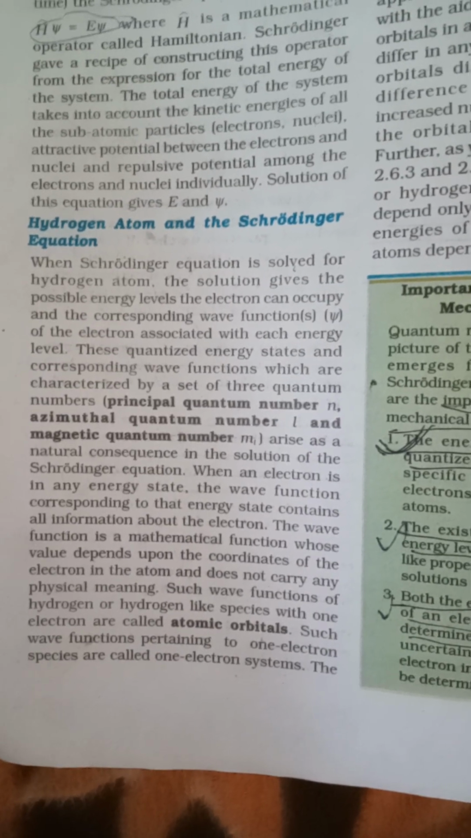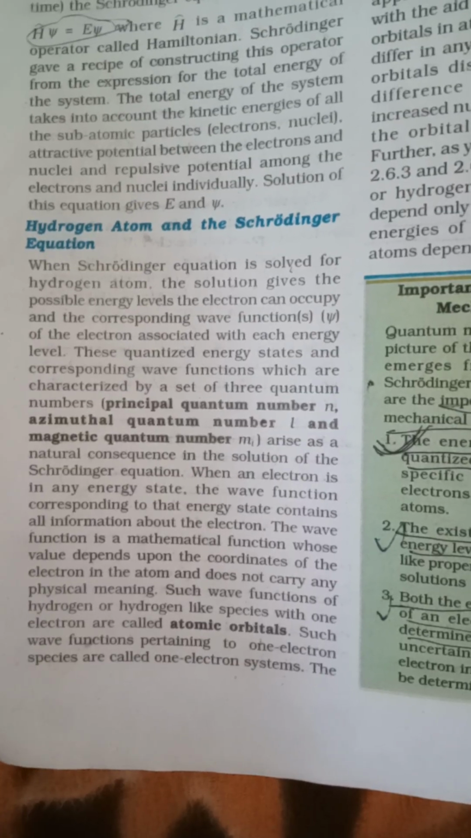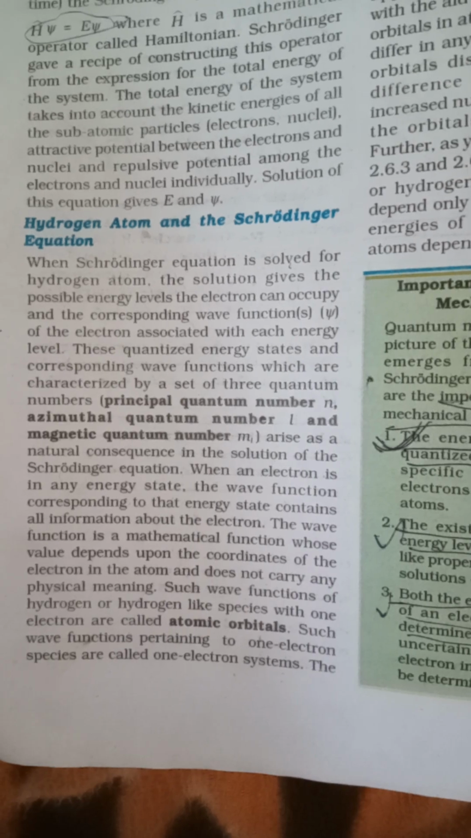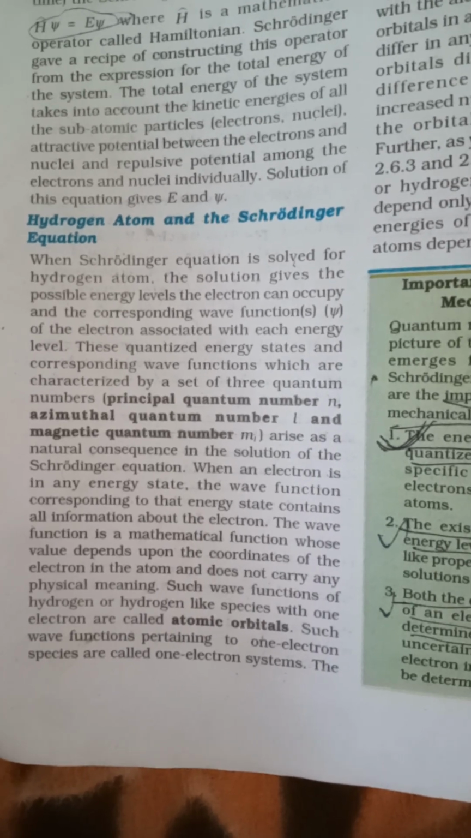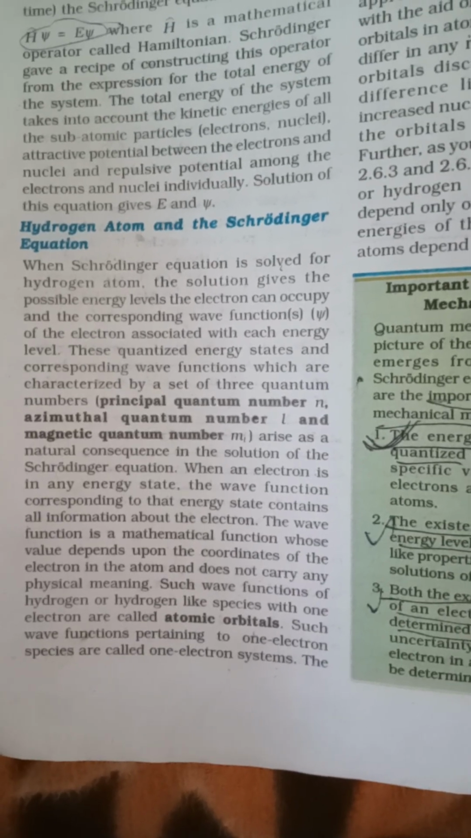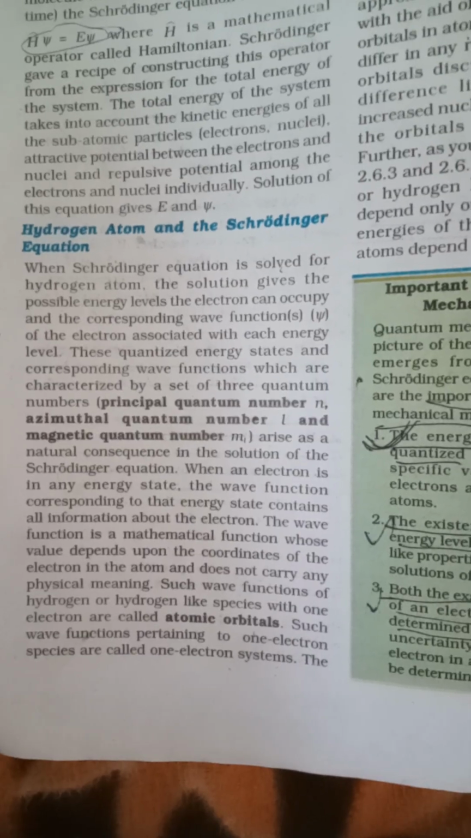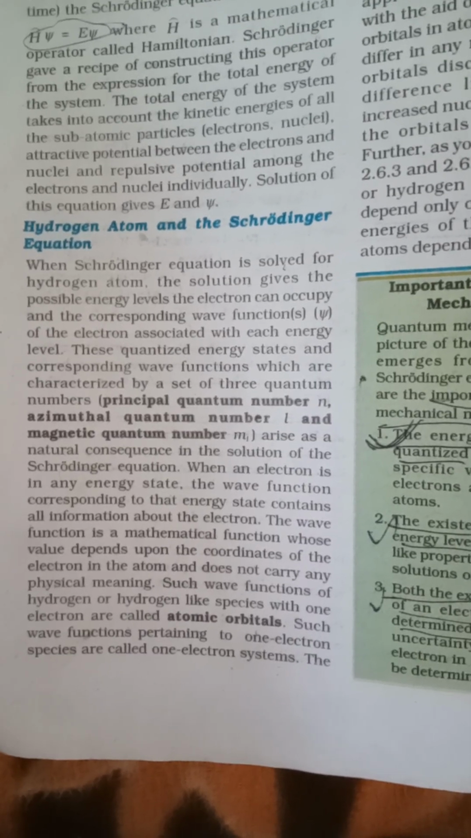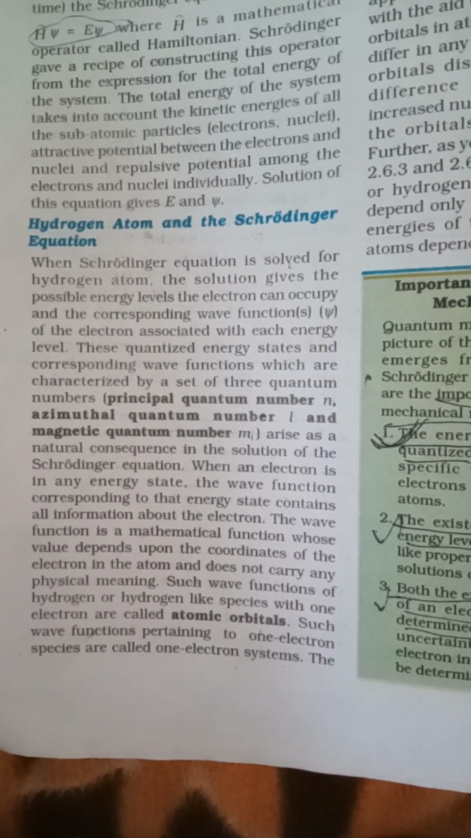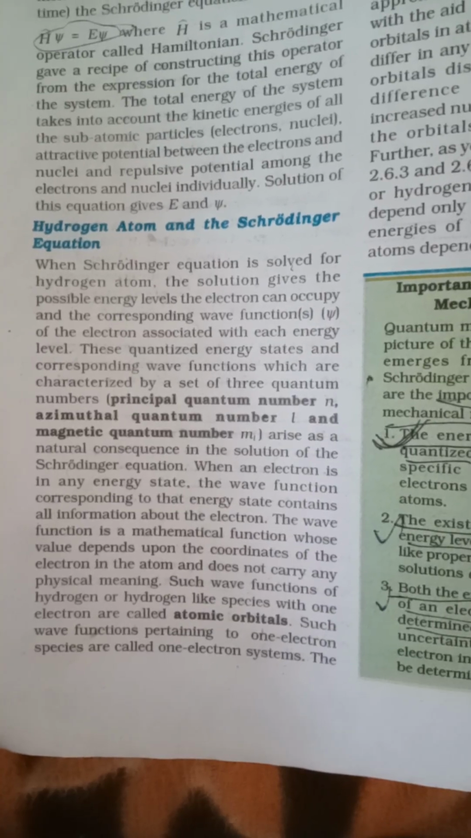These quantized energy states and corresponding wave functions are characterized by a set of three quantum numbers: principal quantum number, azimuthal quantum number, and magnetic quantum number, which arise as a natural consequence in the solution of the Schrodinger wave equation. When an electron is in any energy state, the wave function corresponding to that energy state contains all information about the electron. The wave function is a mathematical function whose value depends on the coordinates of the electron in the atom and does not carry any physical meaning.